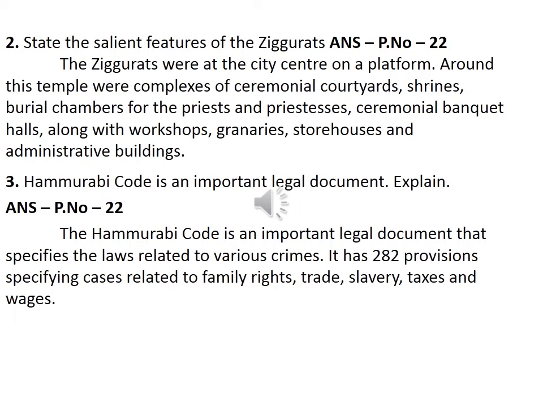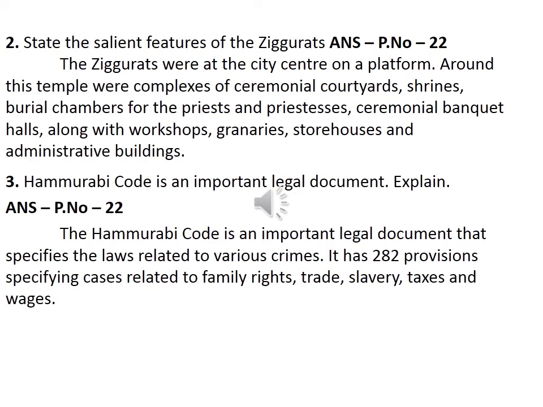Then the second point, seventh line: around this temple were complexes of ceremonial courtyards, shrines, burial chambers for the priests and priestesses, ceremonial banquet halls, along with workshops, granaries, storehouses, and administrative buildings. So there are two points, and the second point is a long one. This is the answer for the second question.